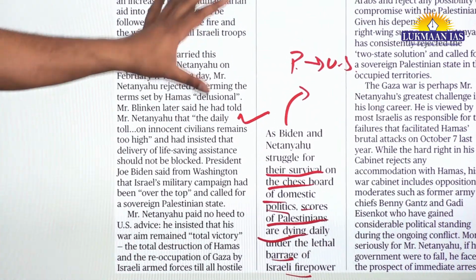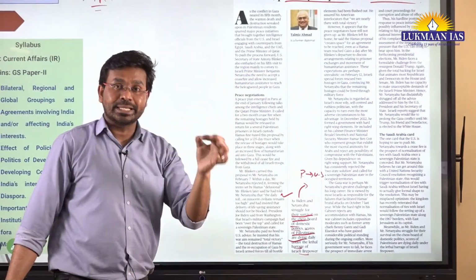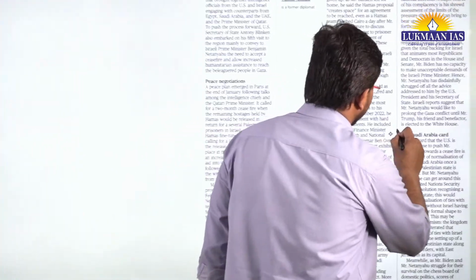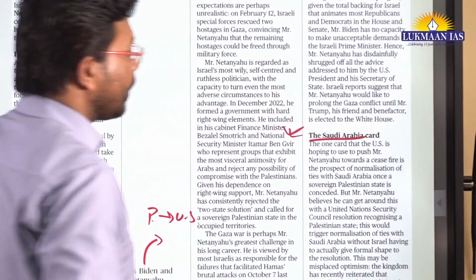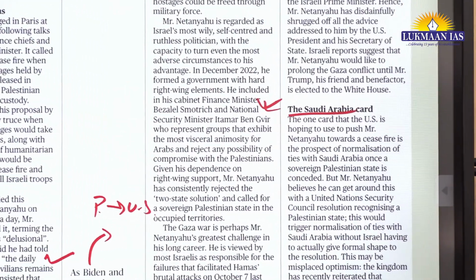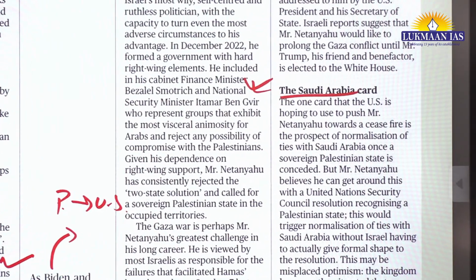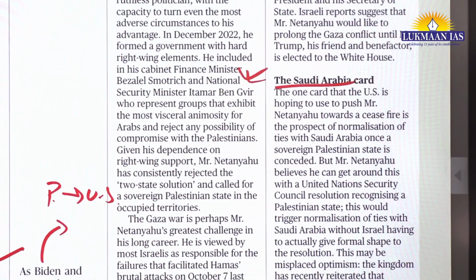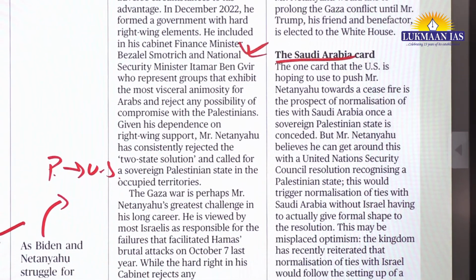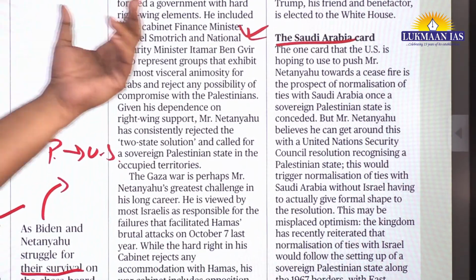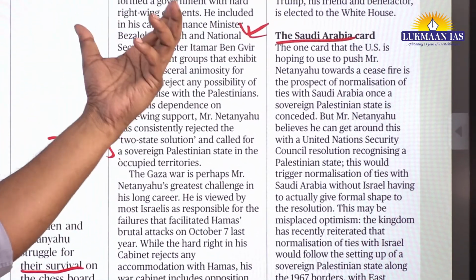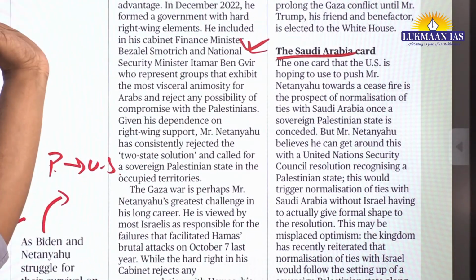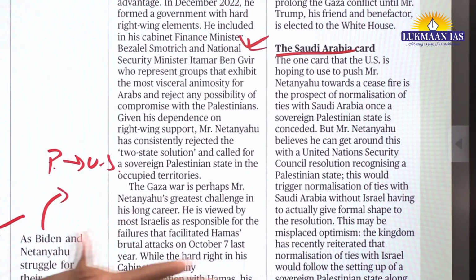So here the author has talked about the present status over there, and has also talked about Saudi Arabia. Why is Saudi Arabia important? Because there has been an accord known as the Abraham Accord, which is a kind of peace treaty between Israel and Arab states. Saudi Arabia was about to sign the Abraham Accord, but Hamas attacked Israel and Israel is retaliating, so Saudi Arabia has come out of it.